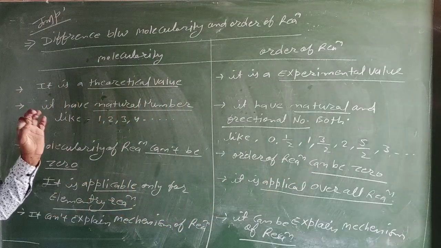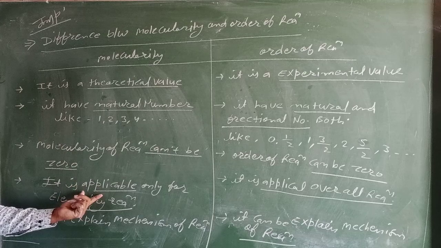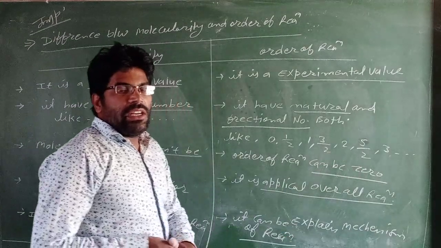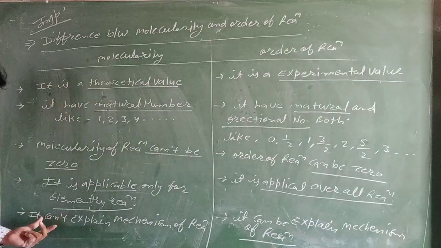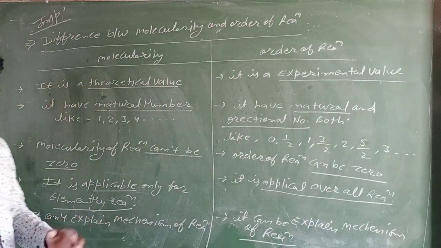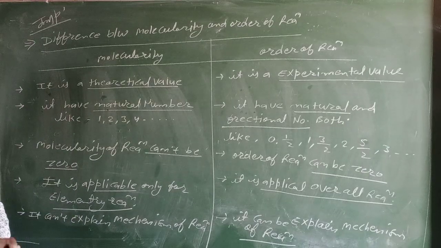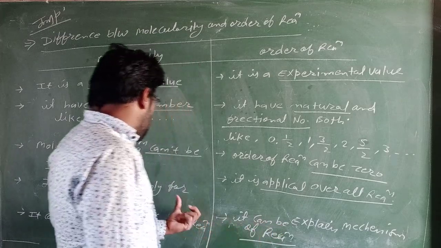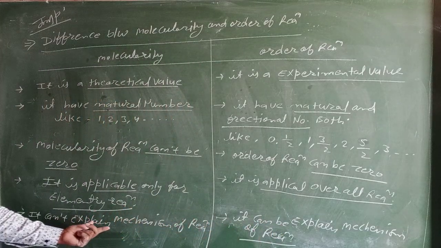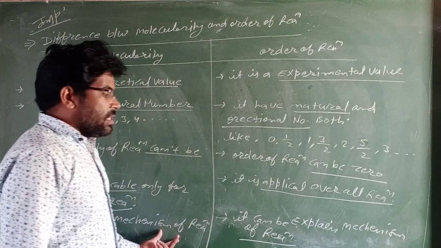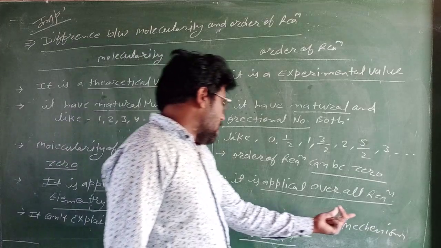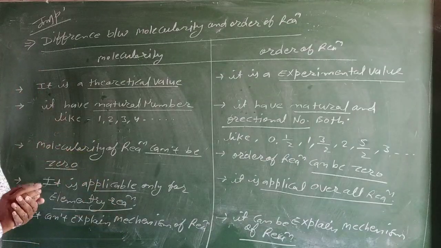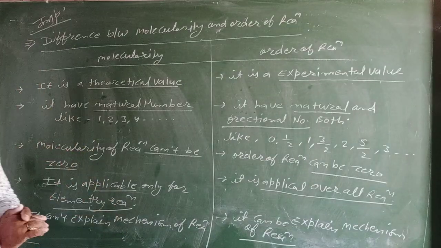Molecularity is applicable only for elementary reactions, order of reaction for all reactions. Molecularity cannot explain the mechanism of a reaction, but order of reaction can. Total 5 differences between molecularity and order of reaction.